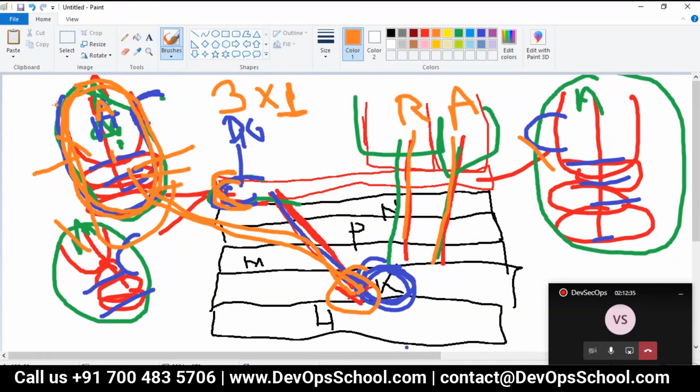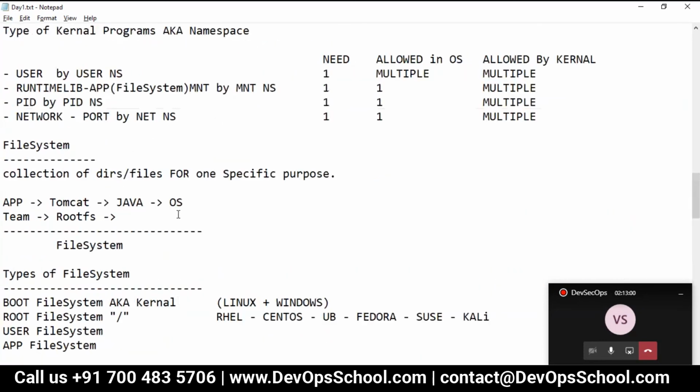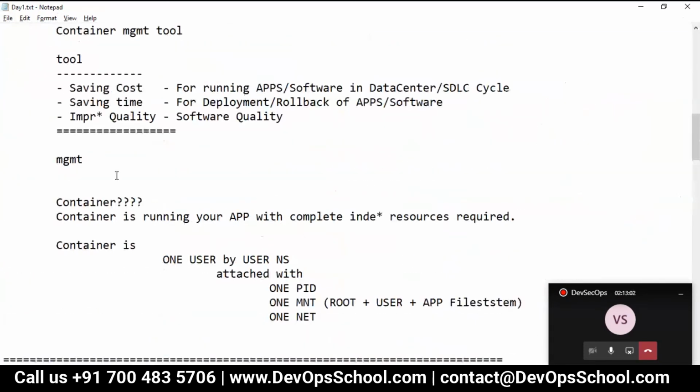So here, the ultimate goal is to run application in an isolated environment. Because each container gets its own IP address, you can load balance, and the same port you can load balance also. So everything you get. It's been there for many years, but now we have moved into containers. That means now we want to run application inside a container in a data center for what objective? Saving cost, saving time, and saving quality.